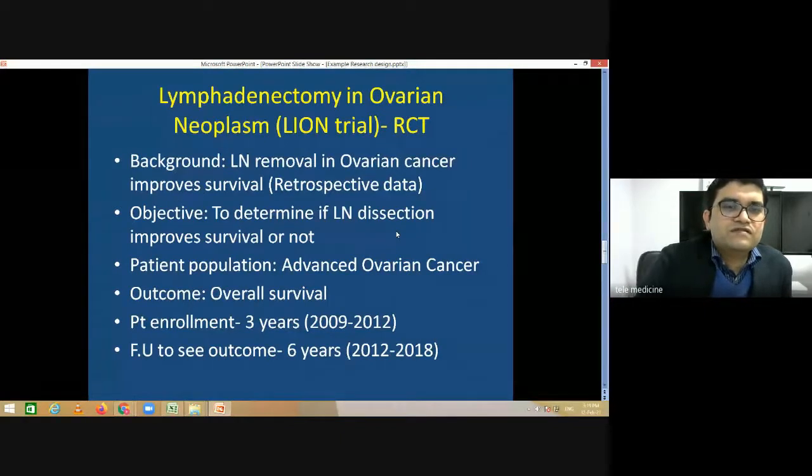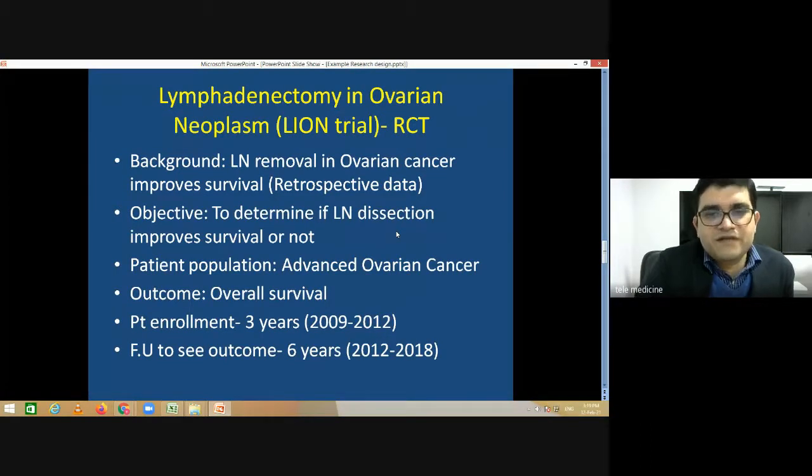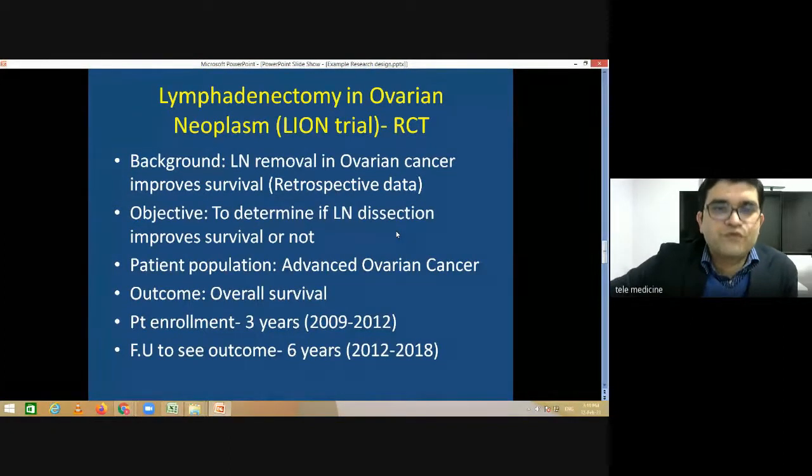So the background was, the researchers said, okay, we have retrospective data from a study which says if we remove lymph nodes in ovarian cancer patients, it improves survival. So they started this trial. They said, okay, let's test this retrospective data in a randomized fashion to get a high level of evidence whether it is true or not, whether lymph node dissection improves survival or not. So the objective was to determine if lymph node dissection improves survival or not.